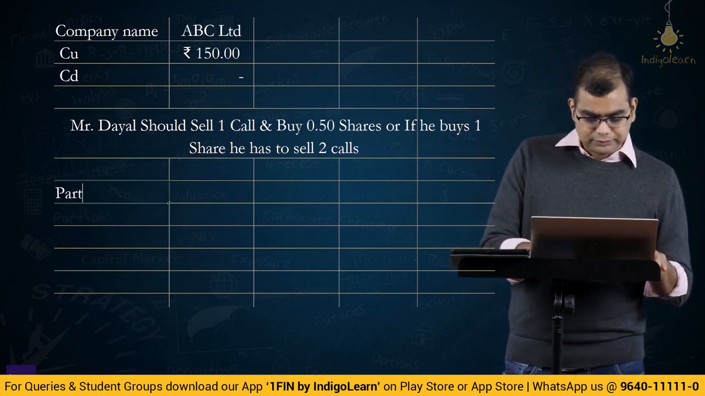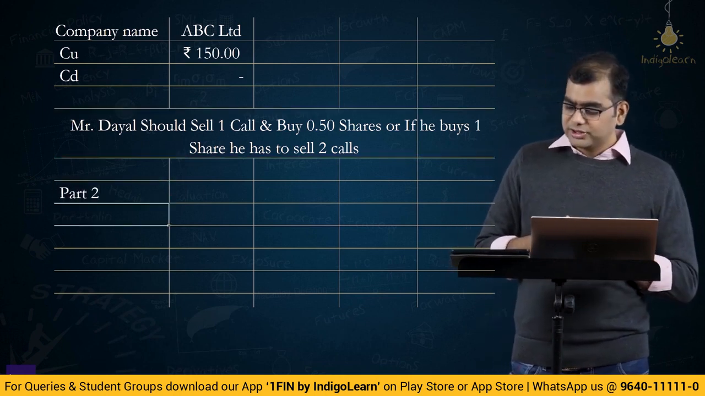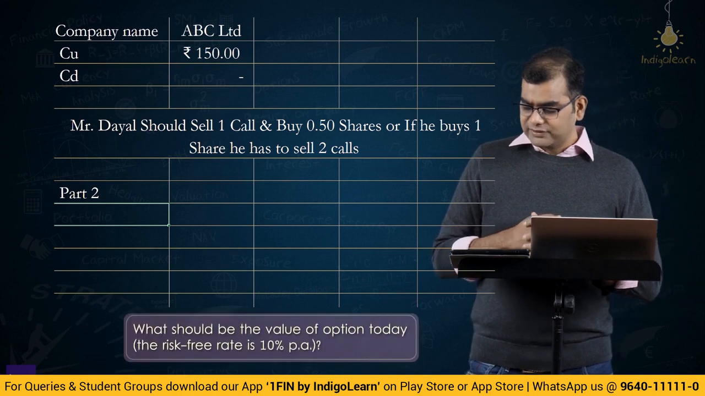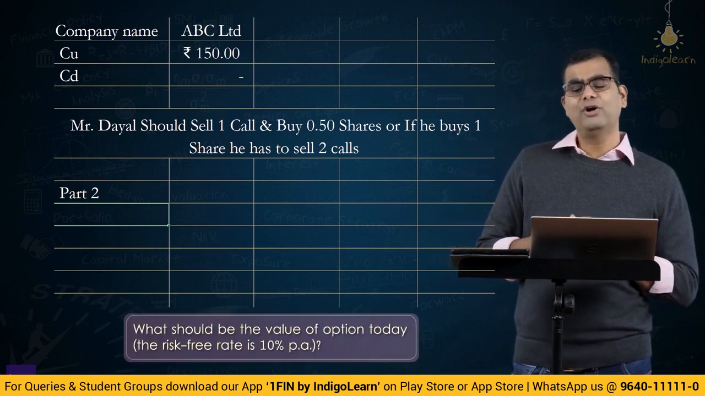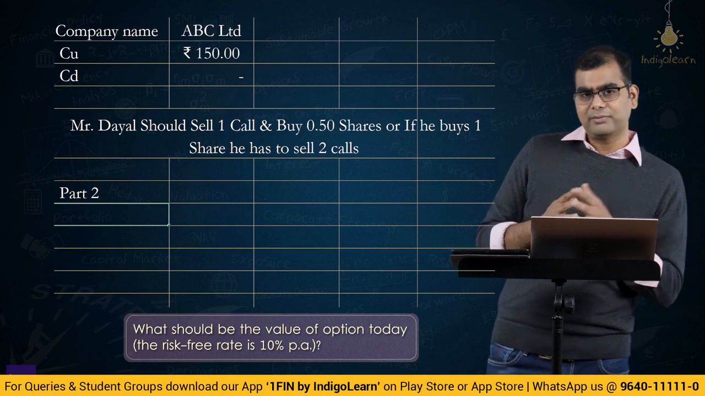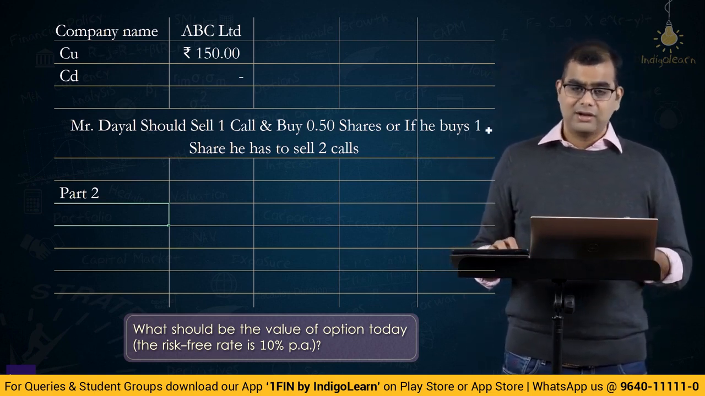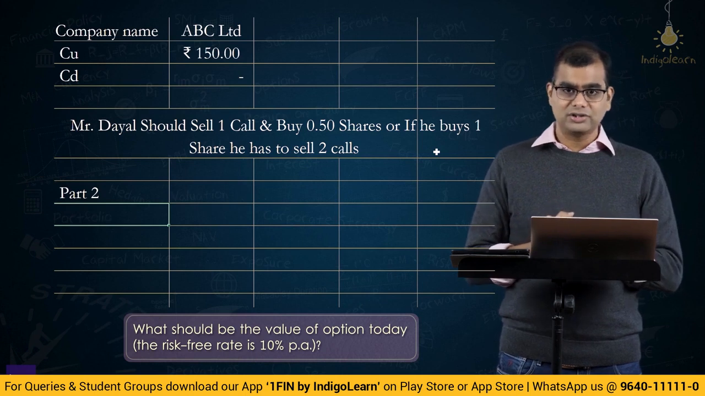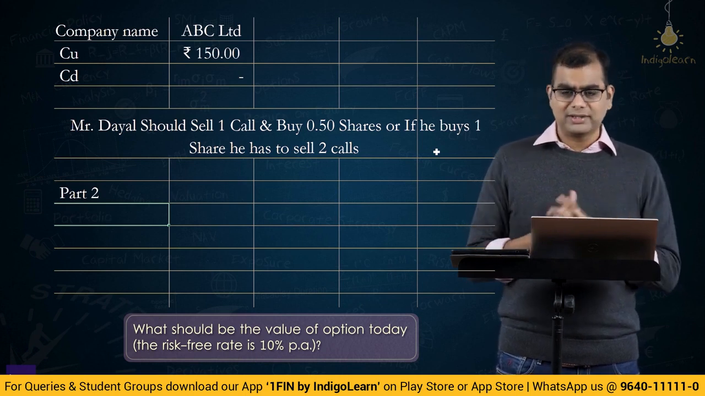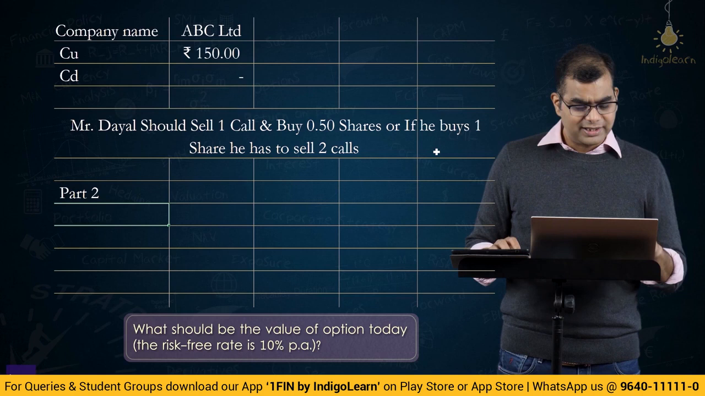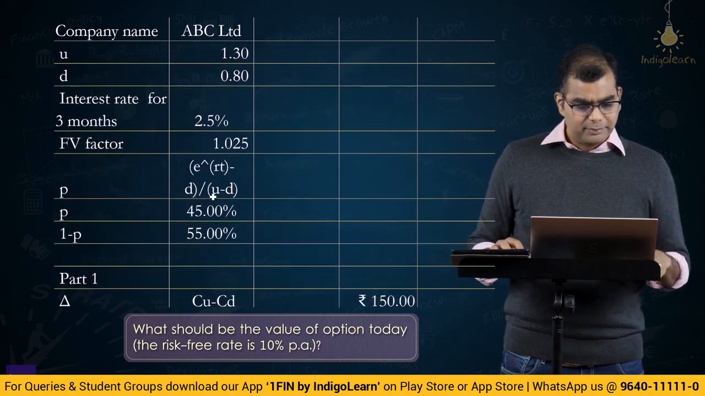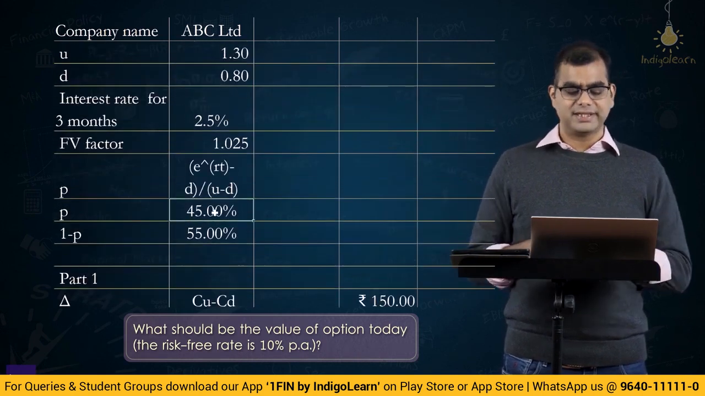Now, part 2. Part 2 is, what should be the value of the option today if the risk-free rate is 10%? How do we value the option? You remember our binomial method. You can draw a binomial tree and do it, right? Or you can do a risk neutral valuation also. In this case, we can do either. Both of them you are going to get the same answer. Anyway, we have computed the value of P. P we have computed at 45%.